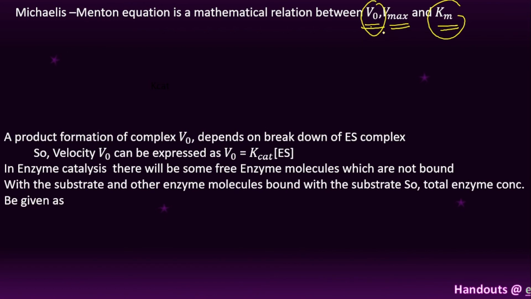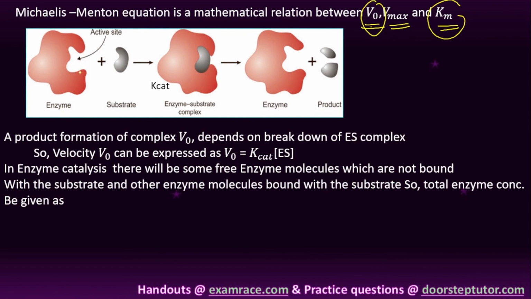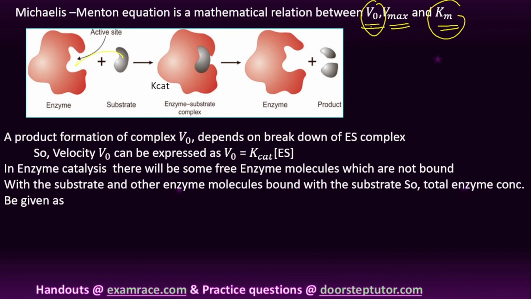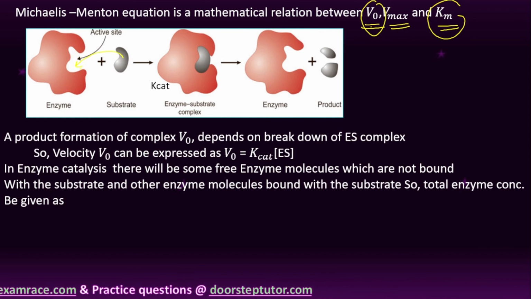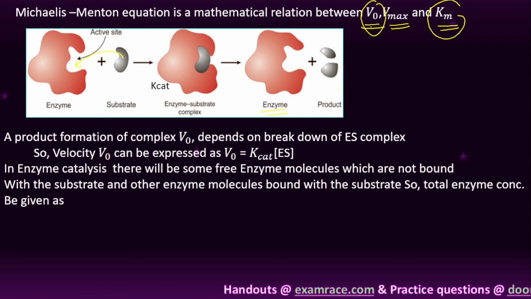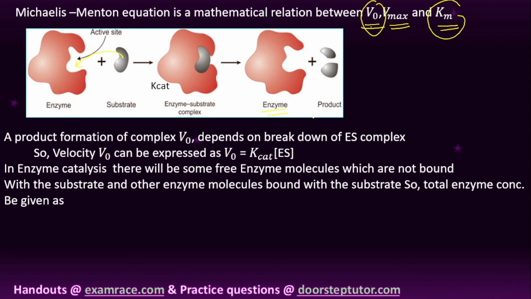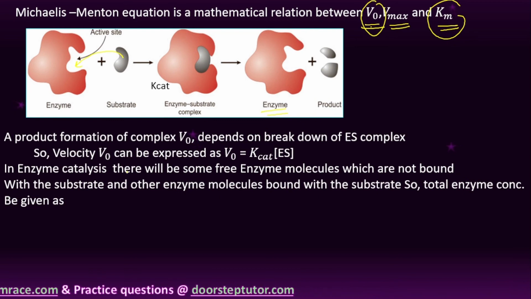Right, so here you can see, student, the enzyme and substrate. This is the active site of the enzyme. This substrate is going to bind with the active site of this enzyme, then it forms the enzyme substrate complex. After that, the substrate is converted into a product. Generally this is the lock and key mechanism of enzyme catalysis, right?